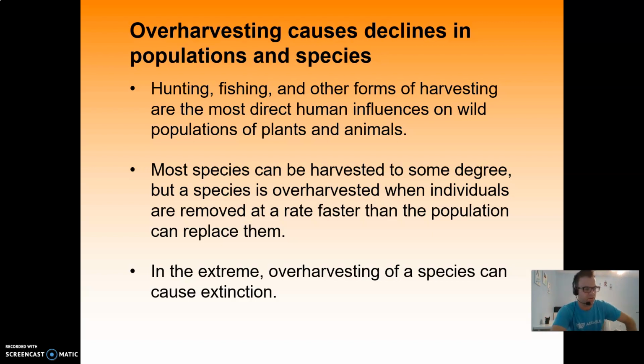We've seen this with large fish in the Florida Keys. Like I think I've mentioned in class, 50 or 70 years ago, people would go on deep sea expeditions out of the Keys and come back with ginormous fish that were taller than them. And people hardly come back with those anymore because pretty much they're gone. They've been overfished, overharvested. So we need to make sure that regulations are in place, which a lot of them are now, to only have a certain amount of catch, or a certain amount of animals that can be hunted, or certain plants that can be harvested.